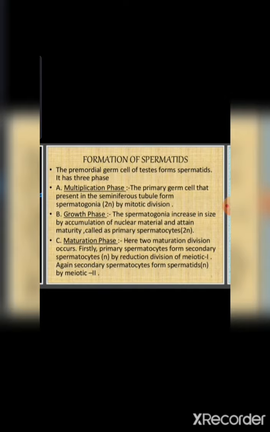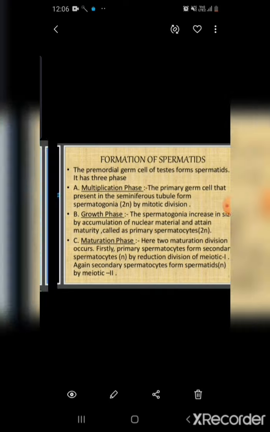And they undergo second maturation division and 4 daughter cells will form, that is spermatid, meaning meiosis 2. That means from 2 secondary spermatocytes, 4 spermatids will form. From each of the 22 plus X and 22 plus Y they will form 2 spermatids. So total 4 spermatids will form. So this is the maturation phase.